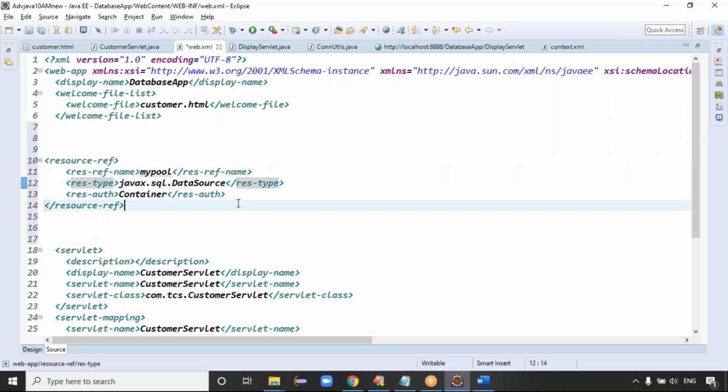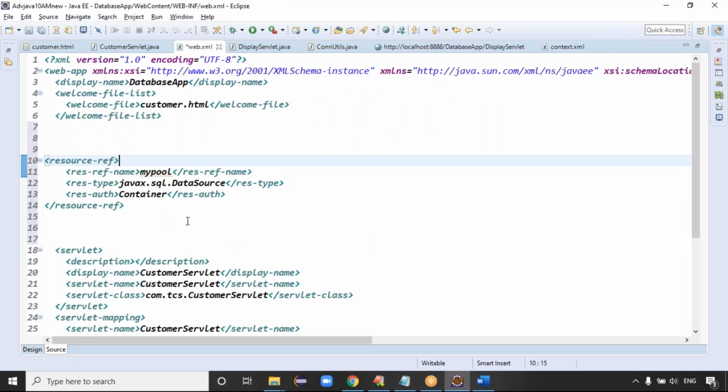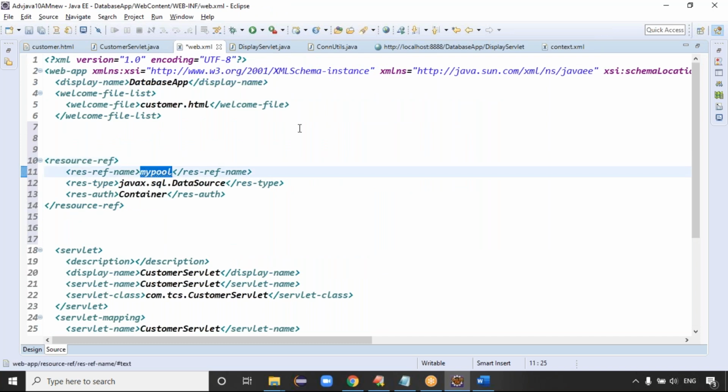The type is resource and authentication is container. The pool name is important for us. Whatever pool name and authentication you gave in the context.xml file should be the same here in web.xml. If you give a different pool name, it is the resource reference name. myPool is the reference name. You can give any pool name, guys.